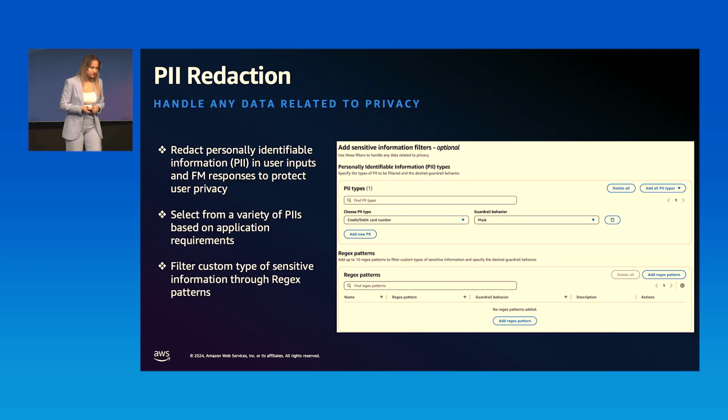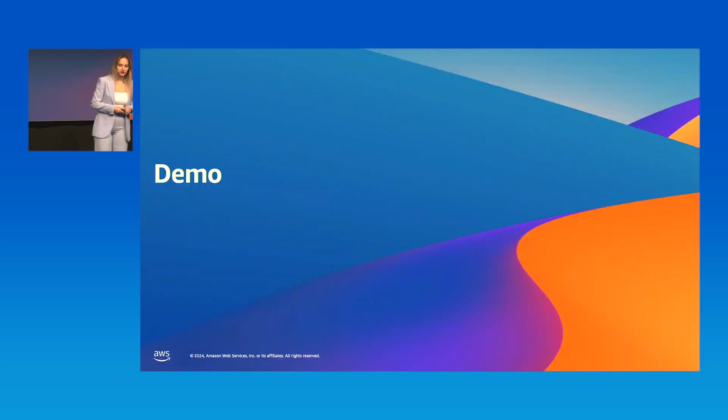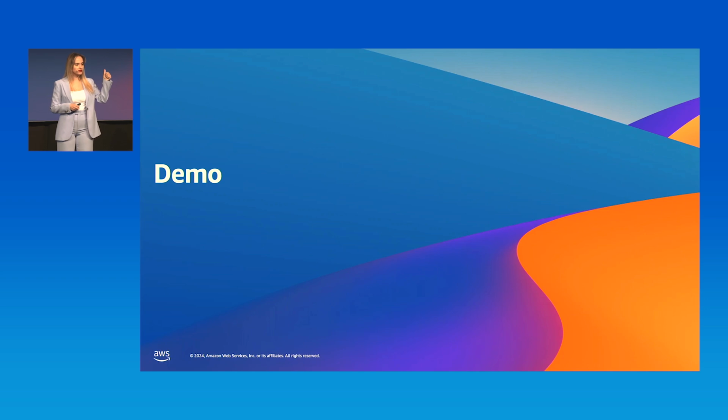Ready for the live demo? Before I start, I want to highlight again what we are going to do. First, we are going to create a guardrail, walking through all the steps of setting up policies. Secondly, we will test the guardrail to see if it works as expected, using any foundation model in Bedrock. And thirdly, we will monitor it, sending the logs to CloudWatch and monitoring the logs produced by Guardrails. All right, so I'm going to change the screen so I can show my browser.